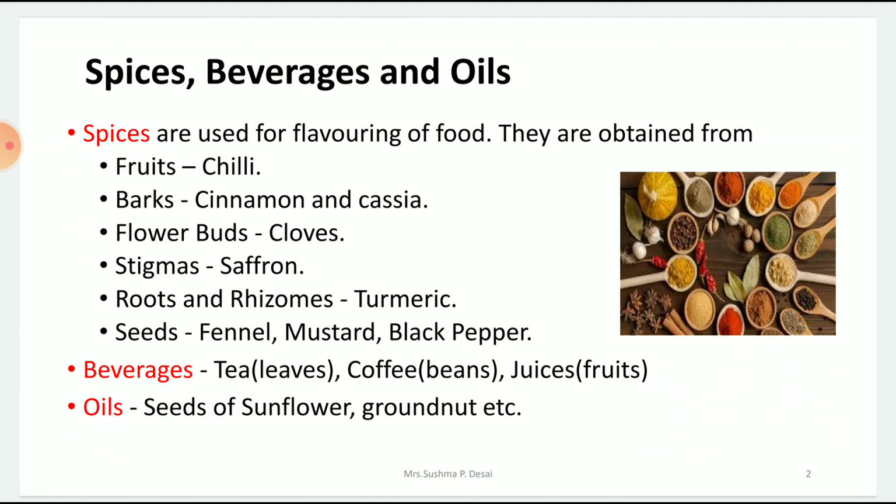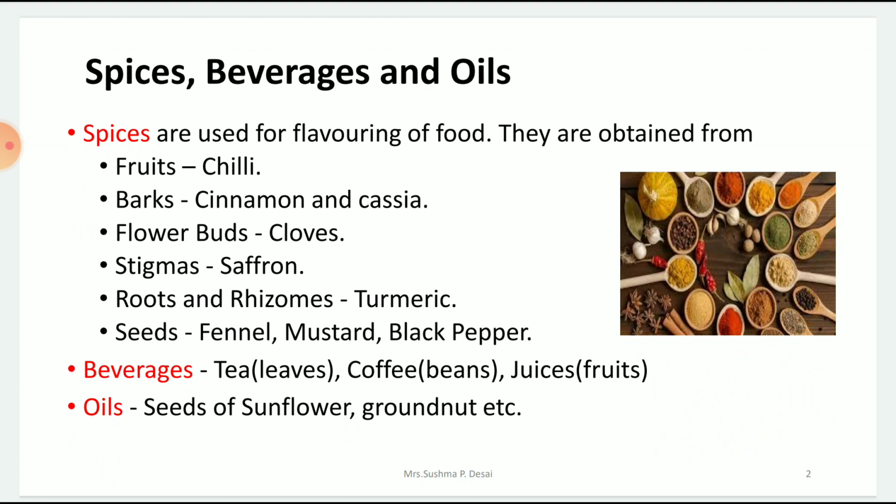As I discussed earlier, in the plant you get it from various parts. Like some of the spices you get from fruits. An example is chili. Bark, that is, you have the stem, the outer part of the stem, that's called the bark. You get cinnamon from bark. Flower buds, cloves, or lavang, what you see at your home. It will be a small bud which is dried. So that's also a spice. Stigma, which will be there in the flower. So saffron you get from stigma.